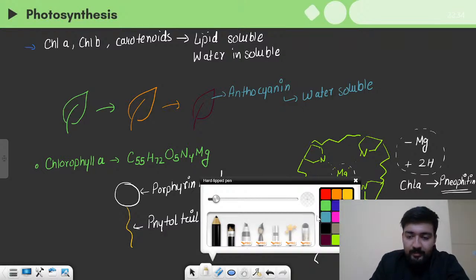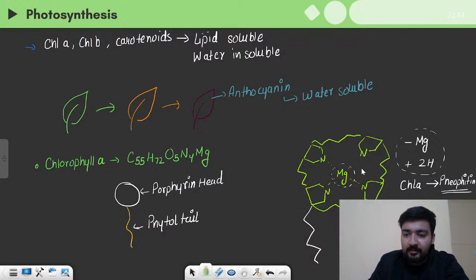And in case of chlorophyll B, what happens is that at a certain location a CH3 group is present in chlorophyll A, right? So this is found in chlorophyll A, but in its place, right?